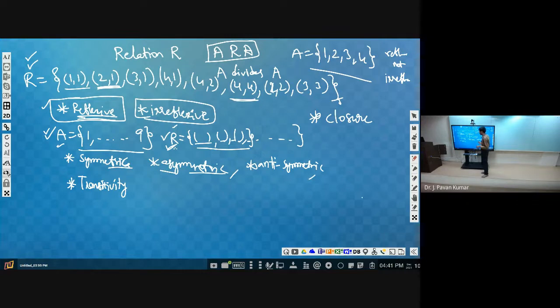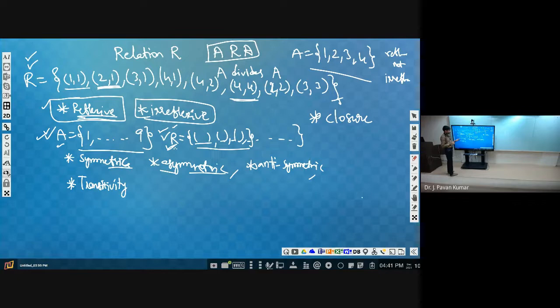Now, coming to transitive, given this set A and the relation, can you say these are the tuples which are missing to make it transitive? To make it transitive, there should be some procedure that we need to adopt. Otherwise, we cannot find it that easily.